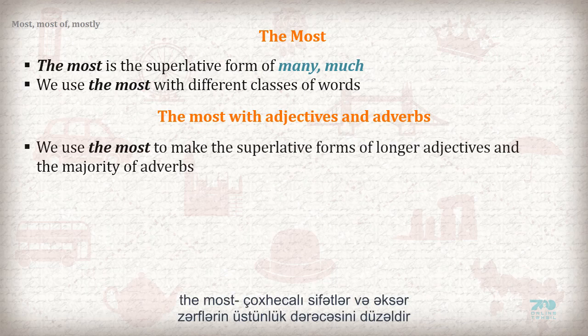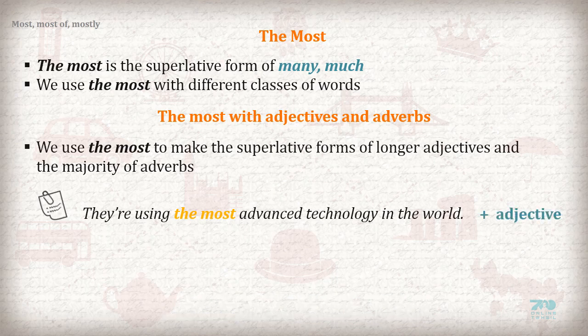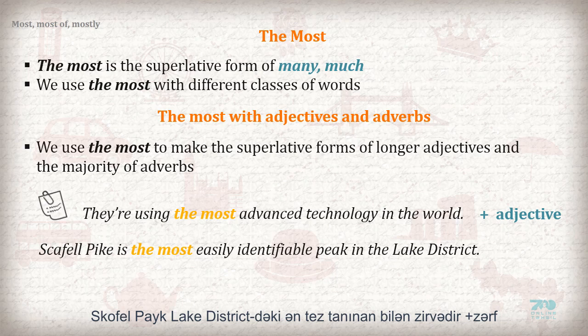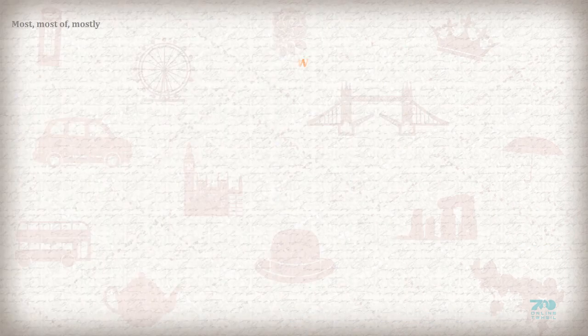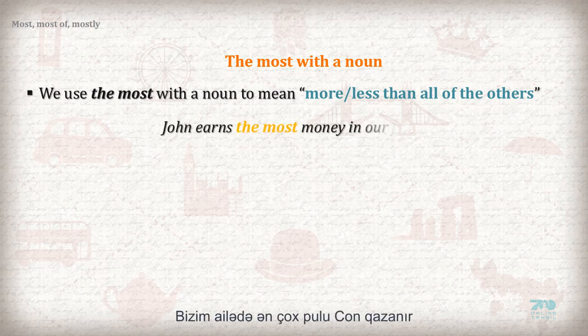We use the most to make the superlative form of longer adjectives and the majority of adverbs. They are using the most advanced technology in the world. Adjective. Scafell Pike is the most easily identifiable peak in the Lake District. Adverb. The most with a noun. We use the most with a noun to mean more than all of the others. John earns the most money in our family.